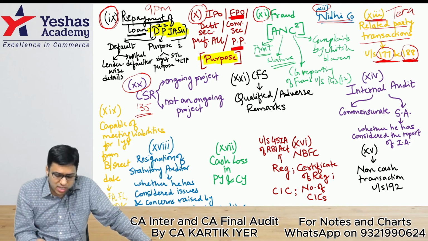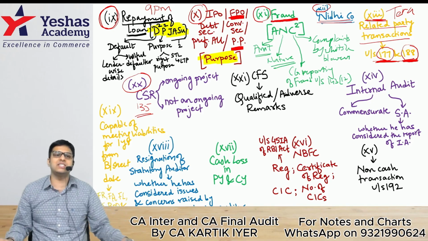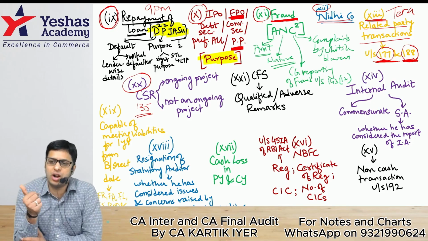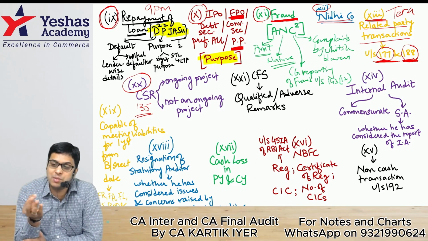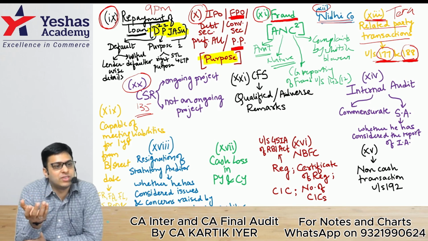When you read the textbook, you will find those sections there. Caro clause 11 is fraud. Fraud is A and C square. Amount of fraud, nature of fraud, CG reporting of fraud under 143(12), and complaints by the whistleblower.